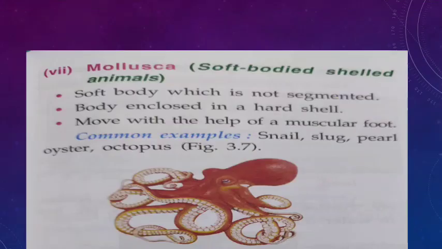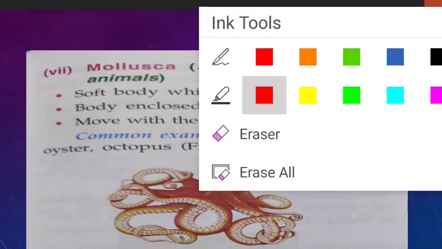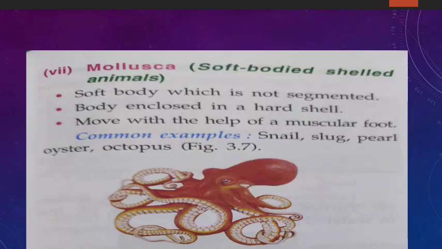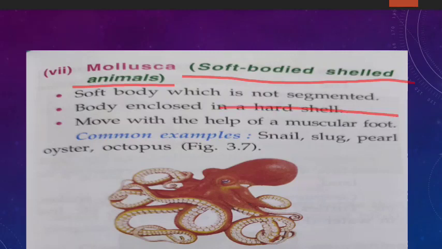Okay. Now next phylum that I am going to discuss is Mollusca. So soft bodied shelled animals. Give one word. What answer will you write here? Mollusca. So soft bodied shelled animals, one word is Mollusca. So soft body which is not segmented, means segments are not present. As the segments are present in Annelida, segments are present in what? Arthropoda also, but it is not present in Mollusca.